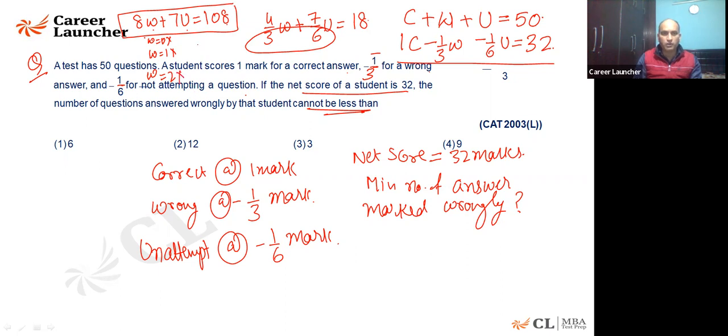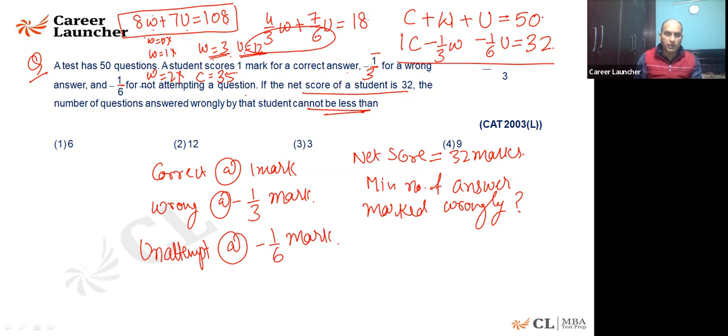This is also gone. If wrong is equal to 3, 8 threes are 24. If 24 is subtracted here, it is 84. Is that fine? Unattempted will come out to be 12. So 12 unattempted, 3 wrongs, and the number of correct answers will be out of 50. I'll separate this: 35 questions are correct. Do you agree with it, everyone? Do you agree that W equal to 3 and U equal to 12 is a value which is going to satisfy?